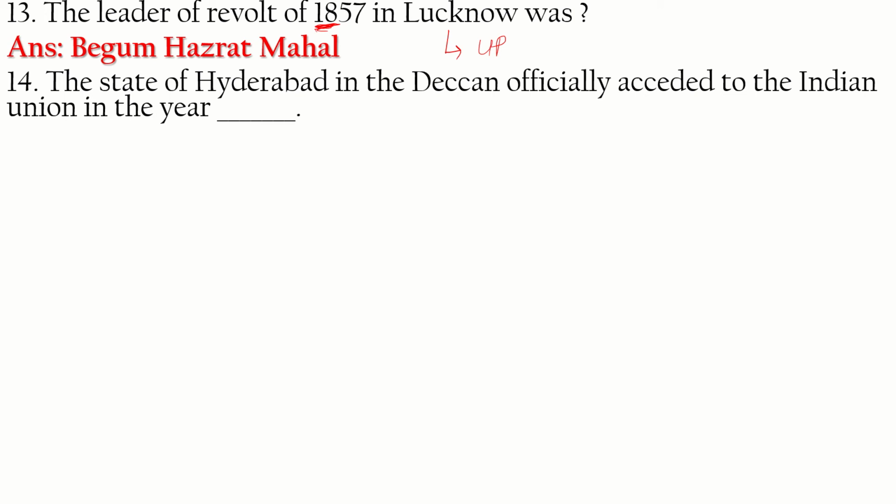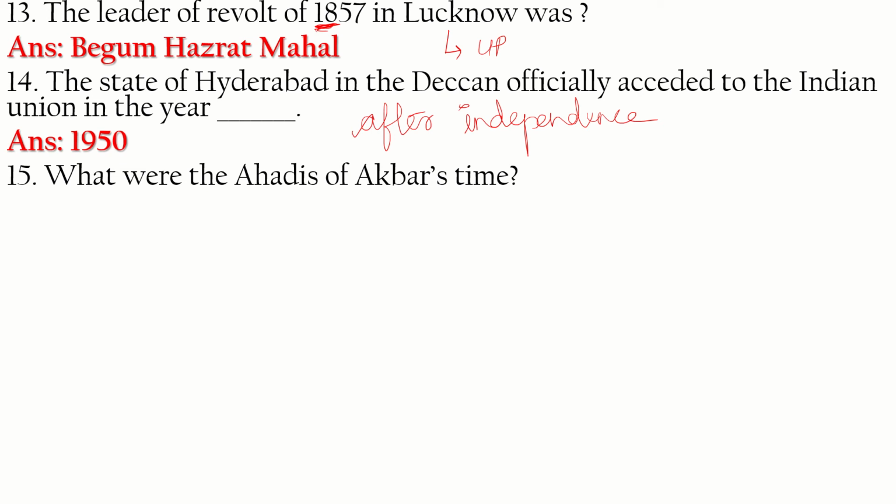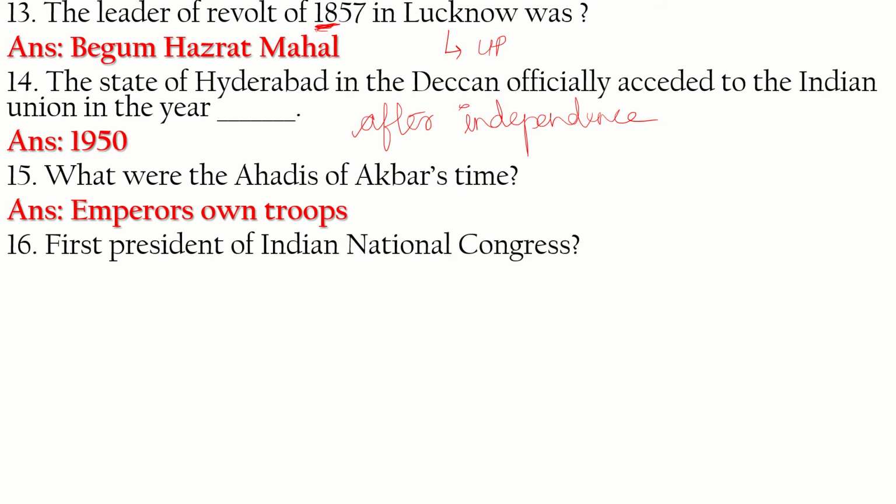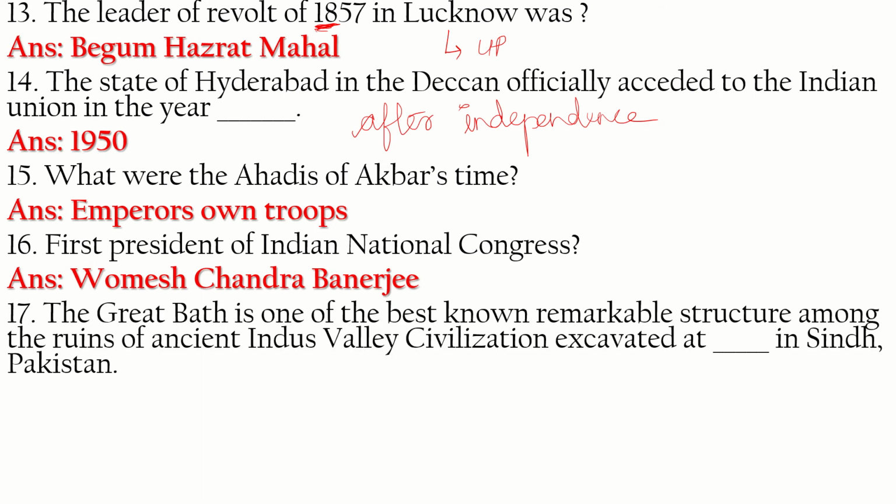So question 14. The state of Hyderabad in the Deccan officially acceded to the Indian Union in the year. It officially acceded after independence. Okay, remember, after independence in the year 1950. What were the Ahmadis of Akbar's time? It was the emperor's own troops. Emperor's own troops. First president of Indian National Congress is Womesh Chandra Banerjee. Womesh Chandra Banerjee. Question 17.